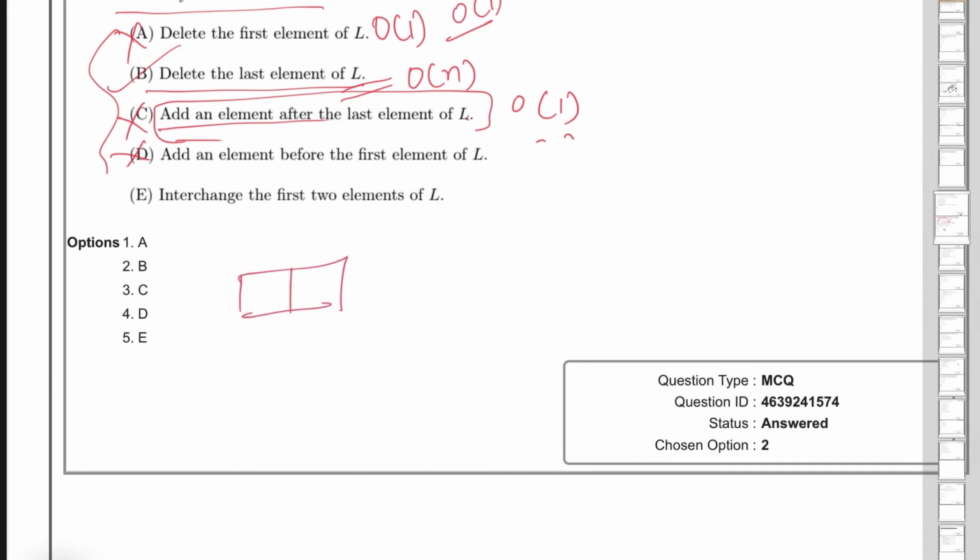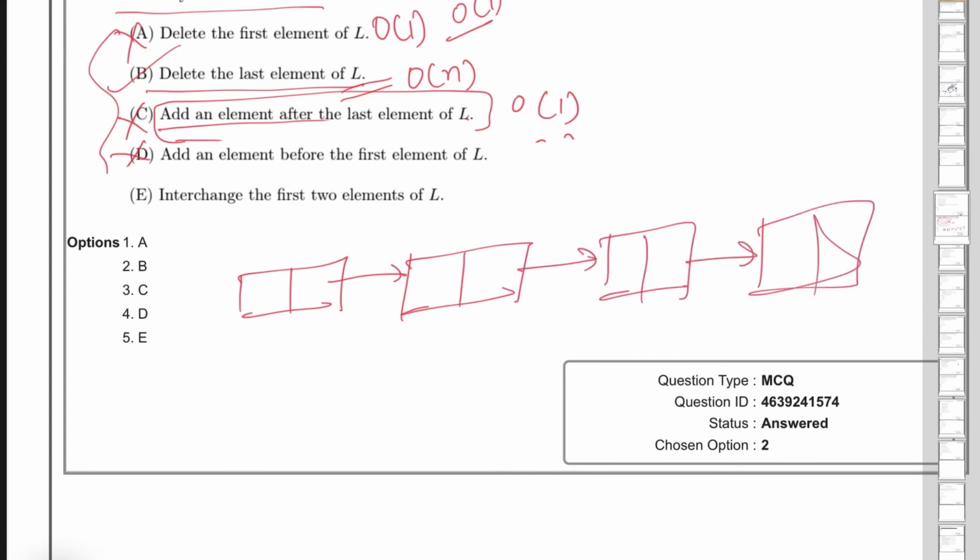So this is the first element, then this is the second element, then this is the third element, and this is the fourth element. That's enough to understand this. x is pointing to this one and y is pointing to this one. Let's assume that this is data 2 and this is data 5.